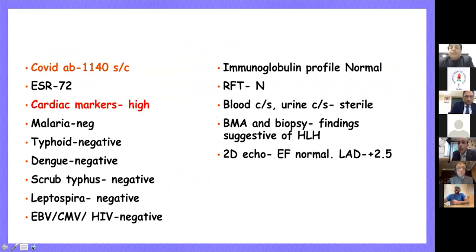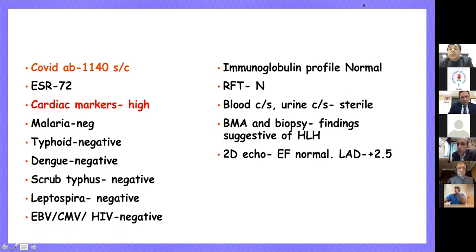At that point of time, this was the child with the highest amount of COVID antibodies that we had seen in our hospital. And I know after that, we have seen many, many children with very high COVID antibodies. Cardiac markers were also high. So, again, the suspicion of MISC was strong here. The basic workup for all infections was negative, and the fever was persistent.